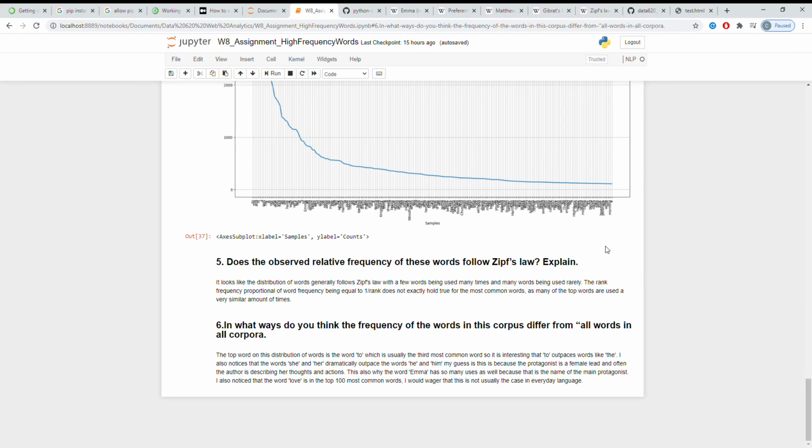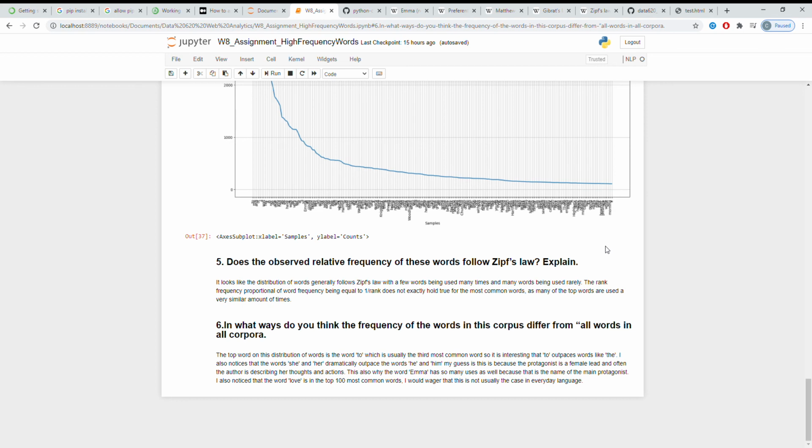In what ways do you think the frequency of the words in the corpus differs from all words in all corpora? I would say that it's pretty similar. I did notice the top word in this distribution is the word to, which is normally like the 3rd most common word. So it is interesting that to outpaces words like the.